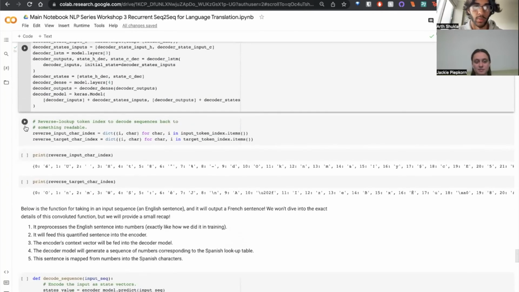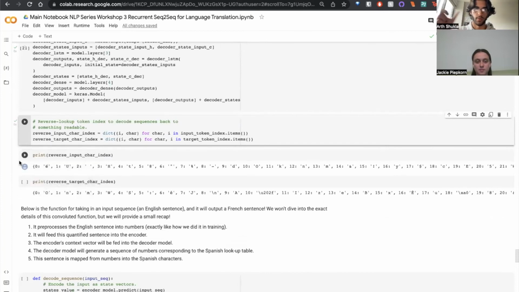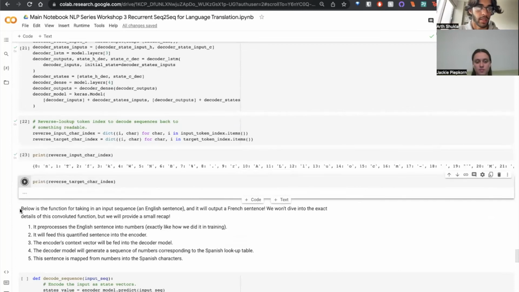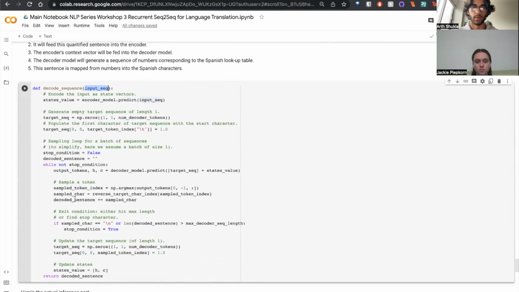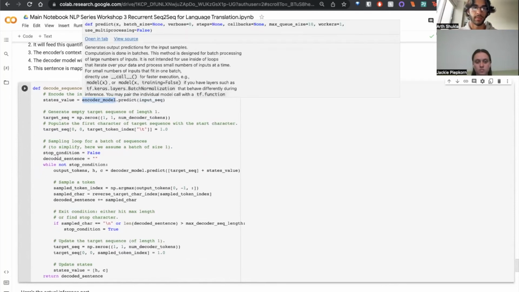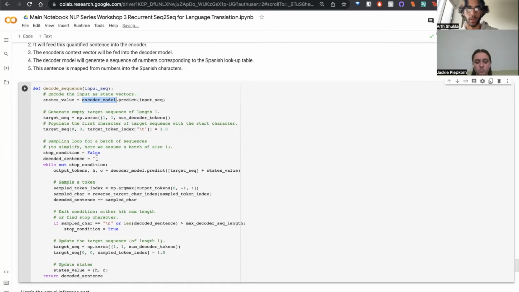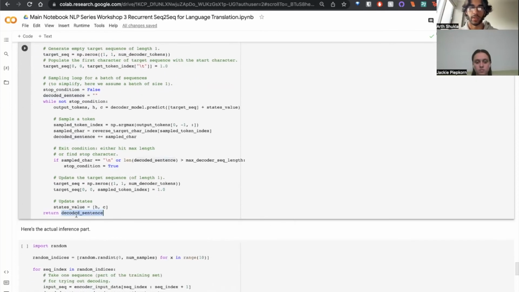What we'll then do is create another dictionary to reverse our previous dictionary for the mapping of each character. We then take all of these variables to create this decode sequence function. What this decode sequence function does is it effectively makes the model we trained usable in a real context. So for example, let's say we pass some input sequence. It'll take that input sequence and use our model to predict what output sequence it should have for the states. That's then passed off to our decoder, which we wrote out previously, and then that decoder will pass out a decoded sentence. What this means is that we can actually use our model to translate English sentences.